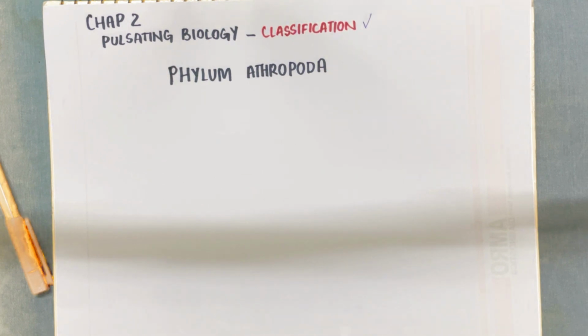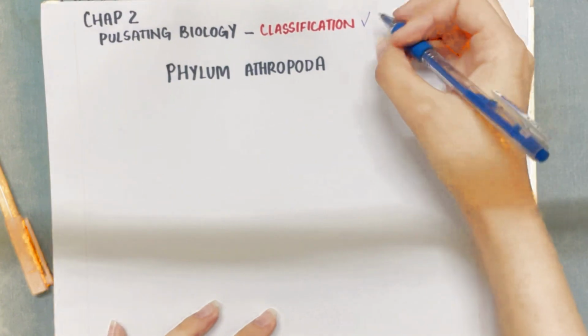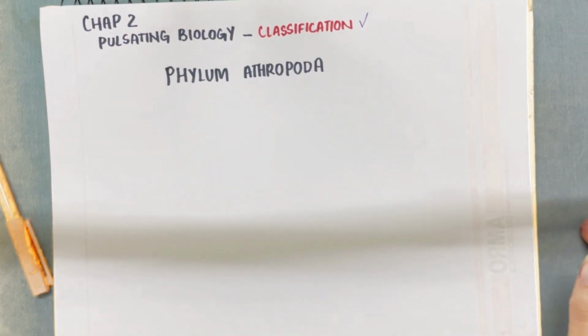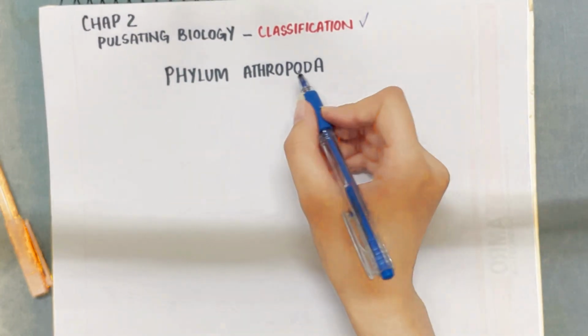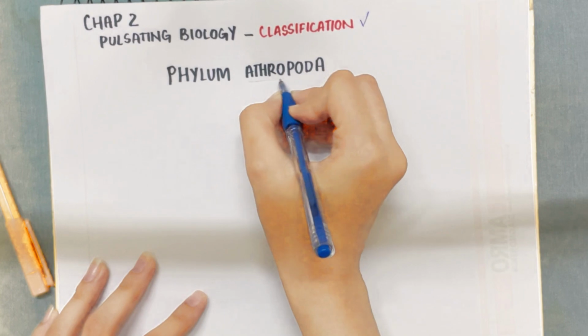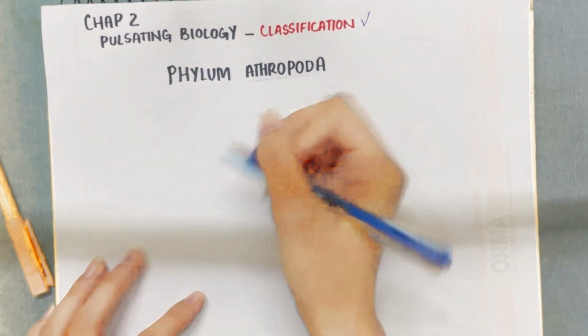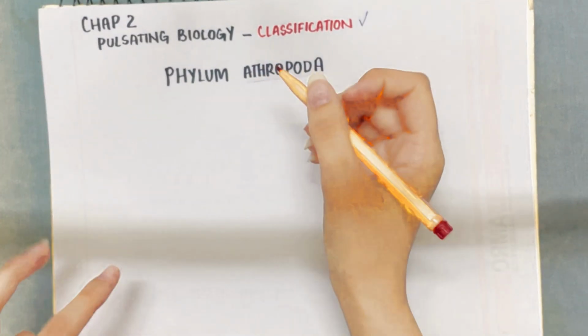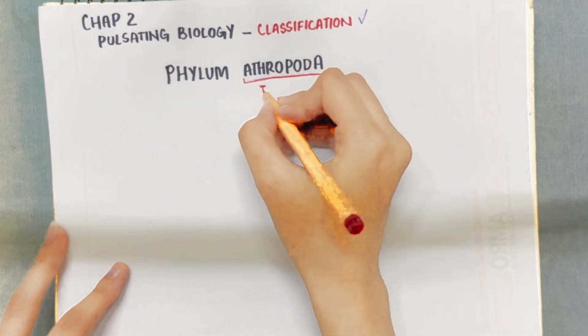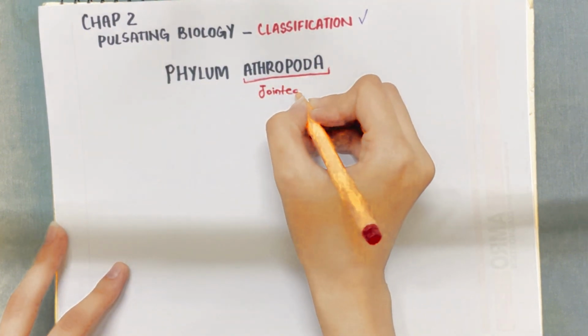And in today's video, we will be discussing the topics that were left in the previous video for the chapter classification in O-levels biology. Since we discussed the key features of the Arthropoda, let's in this video discuss the phylum Arthropoda itself, like the general characteristics of the phylum Arthropoda. Well, the term Arthropoda itself means jointed legs. Now, what is meant by the jointed legs?